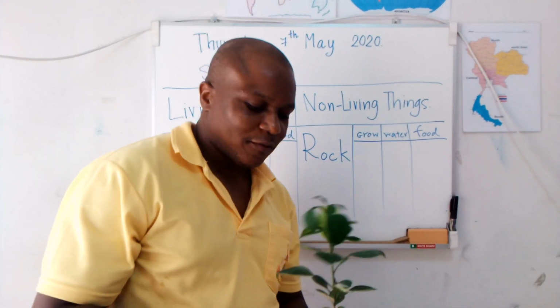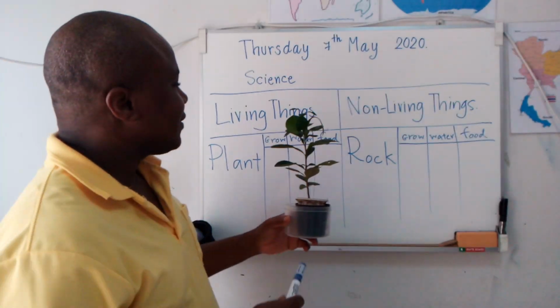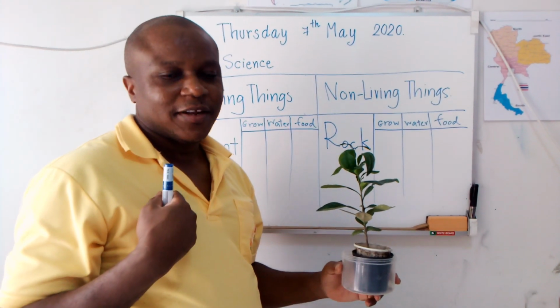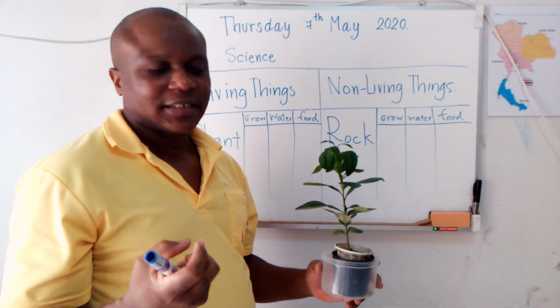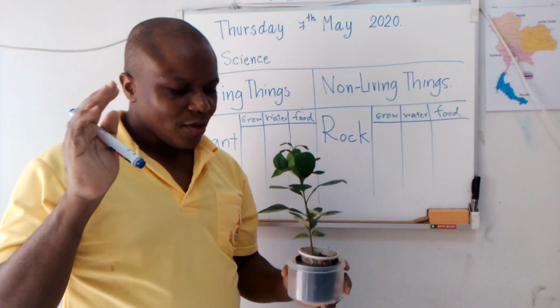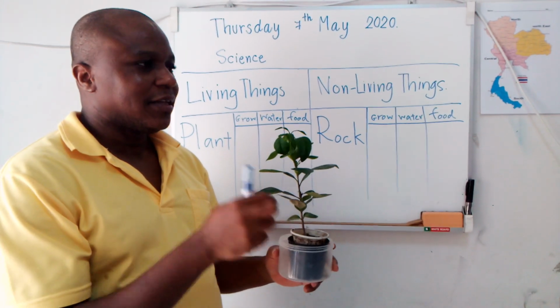Let me use this plant to explain about living things. When we are talking about living things, it is human being like me. I'm a living thing, and plant is a living thing. Animal is a living thing. So I use this plant to give you an example about living things.